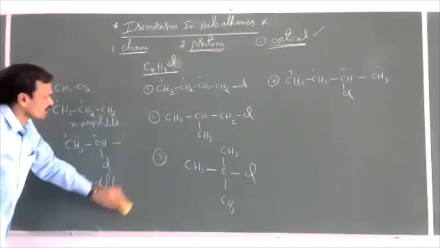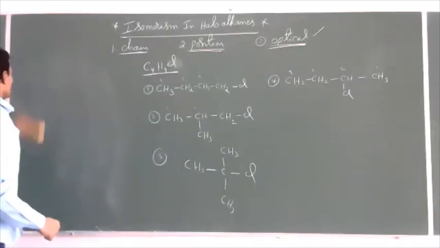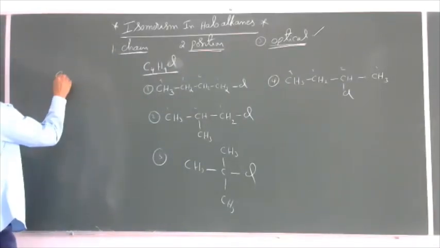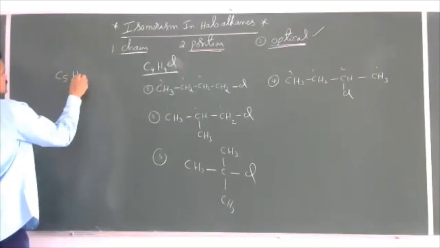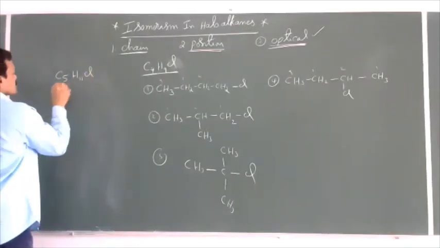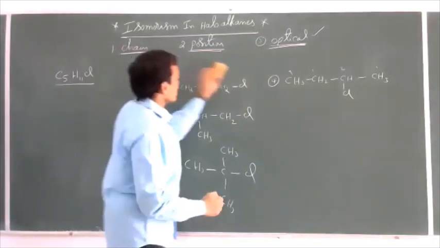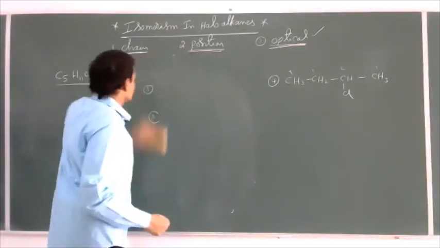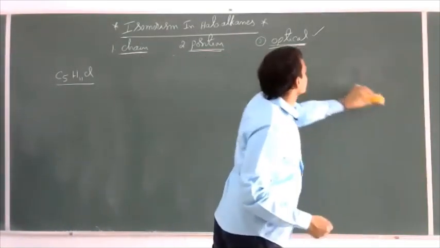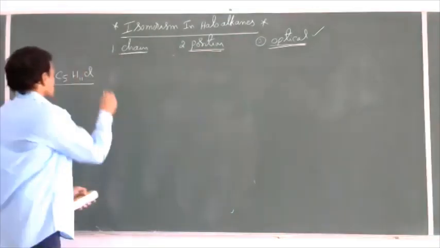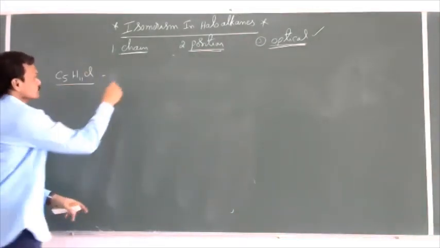Now I'll go for one more compound, with 5 carbons, C5H11Cl. So what are the isomers of this compound? Let us see now. We'll represent only the carbon atoms.